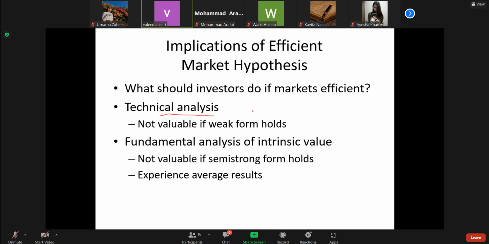According to the efficient market view, technical analysis will not be useful. Fundamental analysis, which we are going to discuss next, may not be that useful either. It does not mean that one should not carry it out, but if you want to find securities which can beat the market or provide a higher return than the market, that may not be profitable.